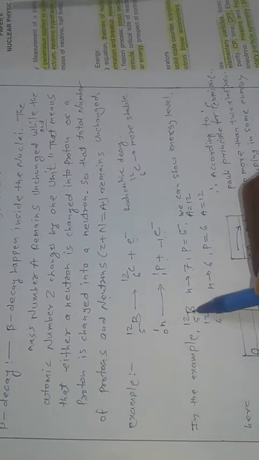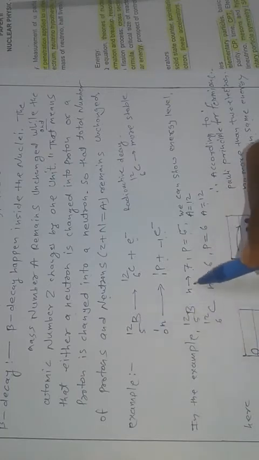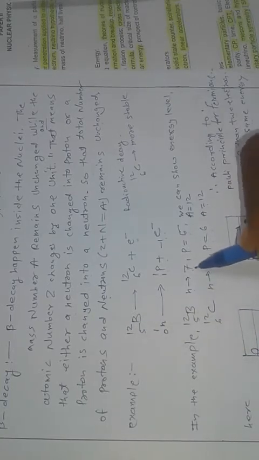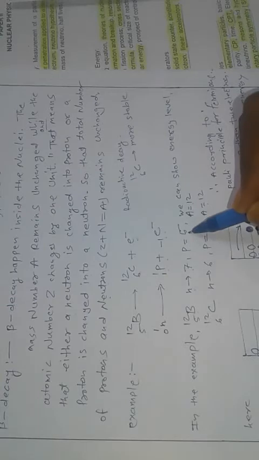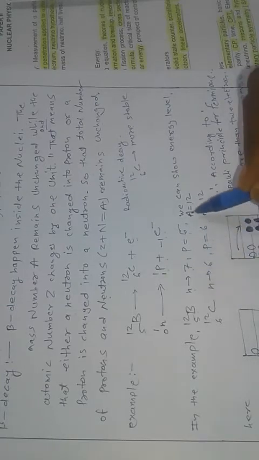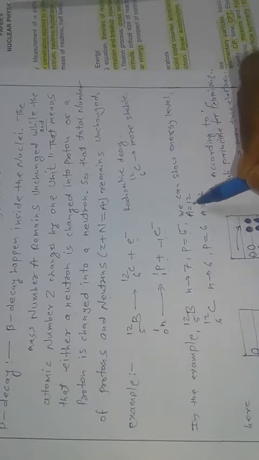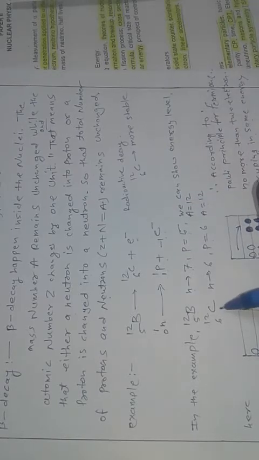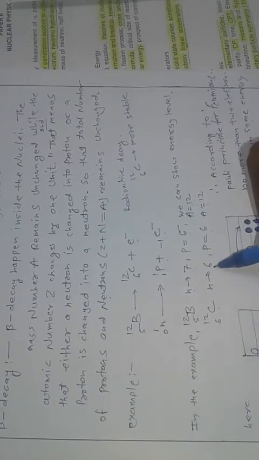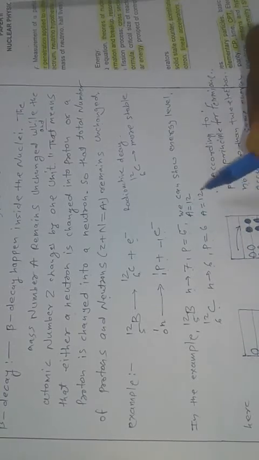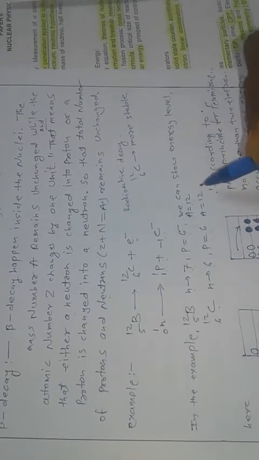In the example, boron has 7 neutrons and 5 protons, with total mass number A of 12, and carbon has 6 neutrons and 6 protons, and total mass number A is 12.